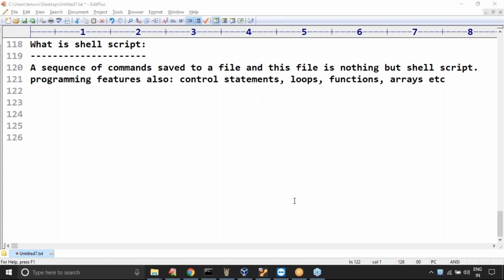Can the execution sequence of the script be altered? Programmatically we have to do that by using if else kind of statements. But anyway, my shell script is always going to execute from top to bottom. Programmatically you have to do if else: if this condition, then execute this, else execute that. Or execute a command multiple times by using a for loop. We have flow control and programming terminology you can use inside a script. But once a script is finalized, execution is always going to start from top to bottom.